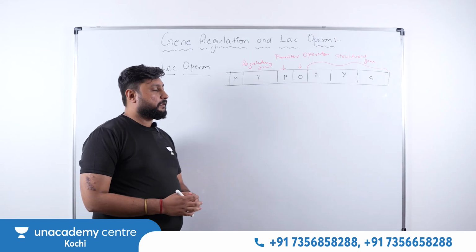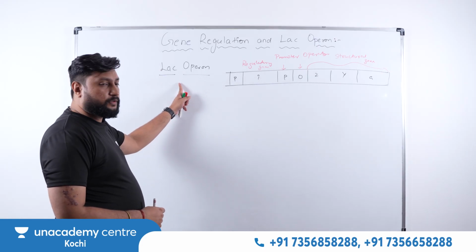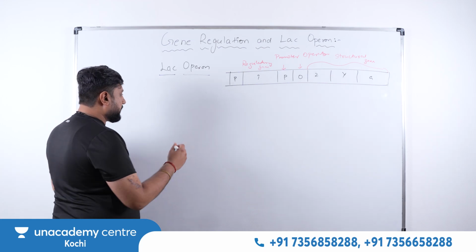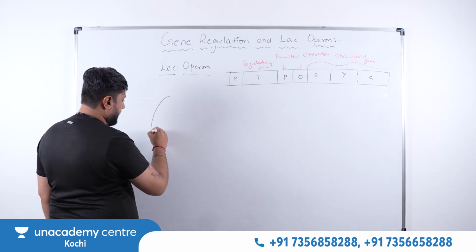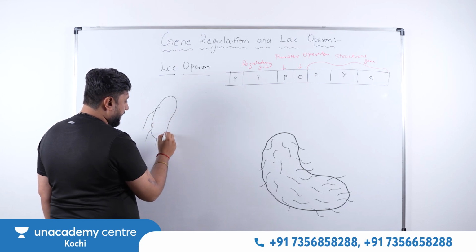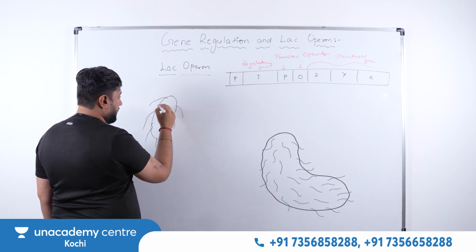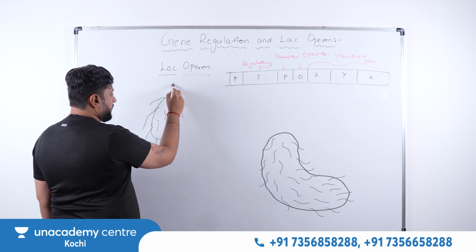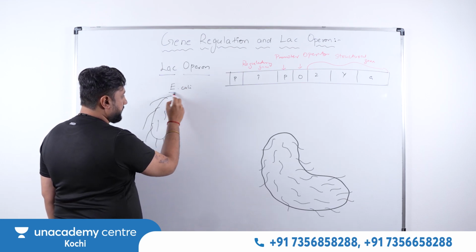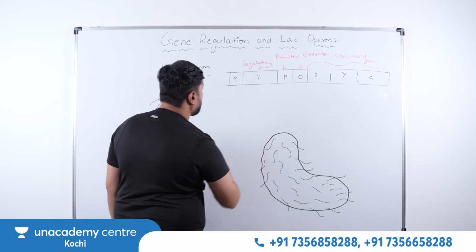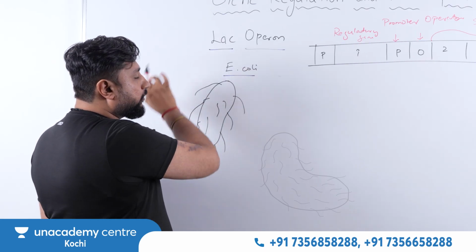So like I said, now we are going to talk in detail about the Lac Operon. This particular Operon model that we are talking about is in bacteria. We can take this bacterium, that is Escherichia coli. Okay. So this is the bacterium, which shows a peritrichous condition. So this is your E. coli bacteria. In the E. coli bacteria, they have this particular gene combination that is called Lac Operon.